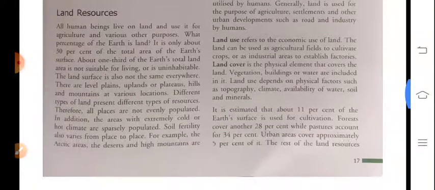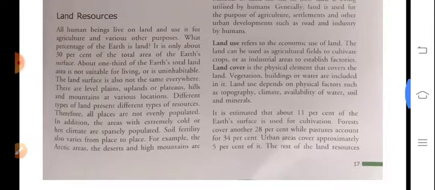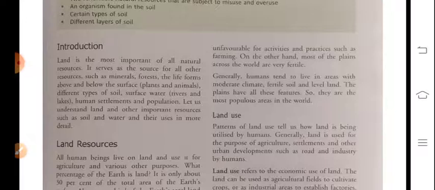In addition, the areas with extremely cold or hot climate are sparsely populated, and climate is also a great factor that affects our earth, our land, our surroundings. For example, the Arctic areas, the deserts, and high mountains are unfavorable for activities and practices such as farming.